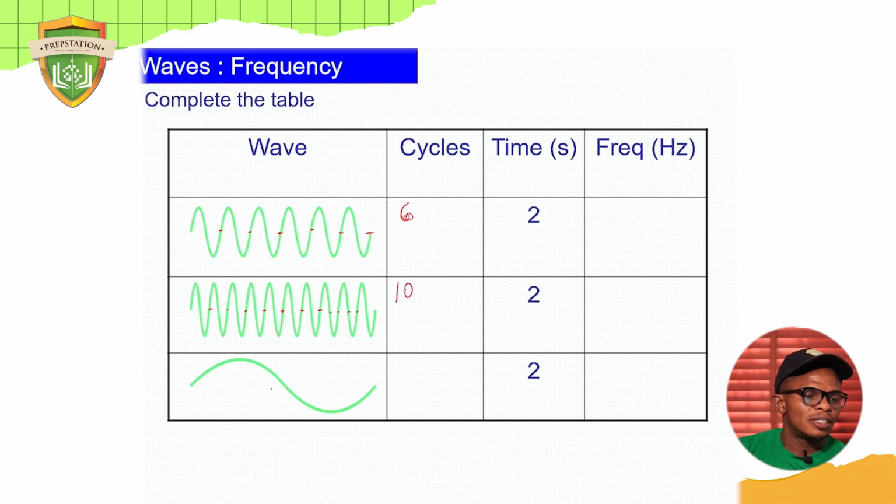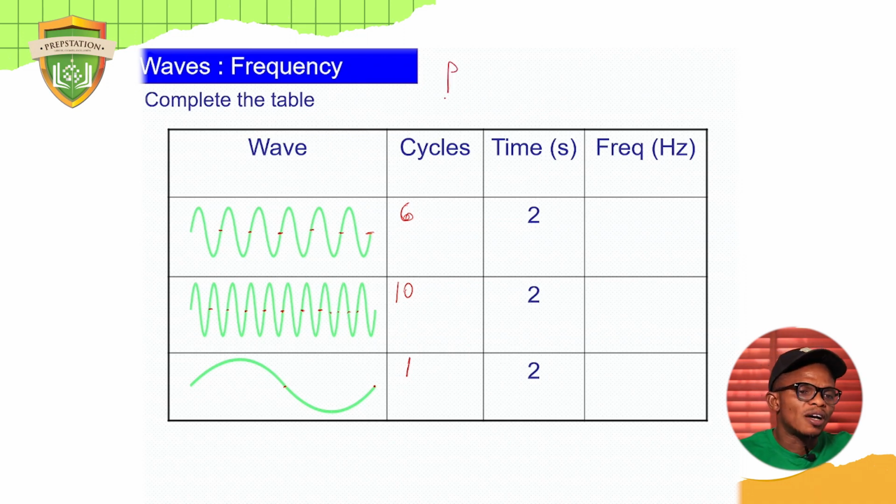Okay. Now, the third row, how many cycles do we have here? Now, if you look at this, from this point to this point is half. From this point to this point is another half. So 2 halves, that will give us 1 cycle. So now we have the number of cycles. How do you determine the frequency? Go back to the formula I gave you.